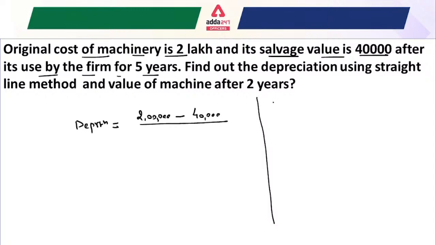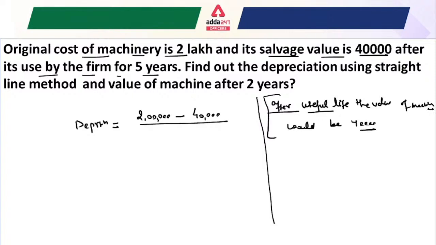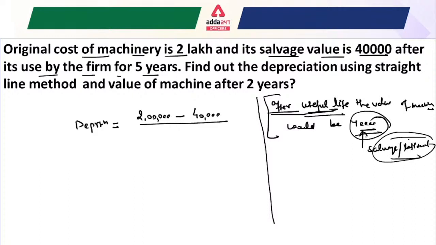This is a very important thing to understand, because the examiner may confuse you. Suppose it is given that after useful life, the value of the machine would be 40,000 rupees. Since it is mentioned after useful life, this 40,000 rupees is your salvage value or residual value.